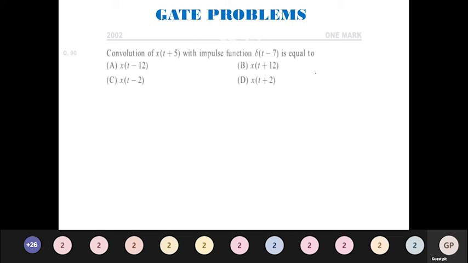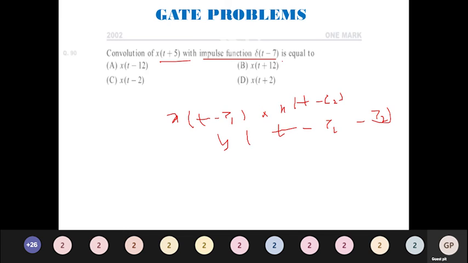Convolution of x of t plus 5 with the impulse function delta of t minus 7. Always remember the shortcut which I gave you in the very first class itself: x of t minus tau 1 convoluted with h of t minus tau 2. This is the generalized formula that I gave you already, which is equal to y of t minus tau 1 minus tau 2. This you should remember. The same formula applies to x of t plus 5 with delta of t minus 7. Substitute here: it is 5, here it is 7. What will be the value I will get here? So x of t plus 5 minus 7.